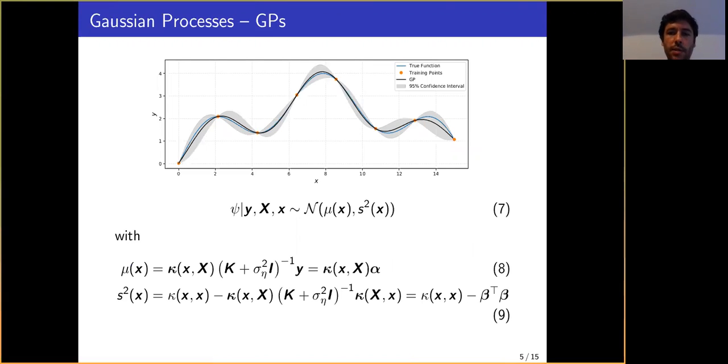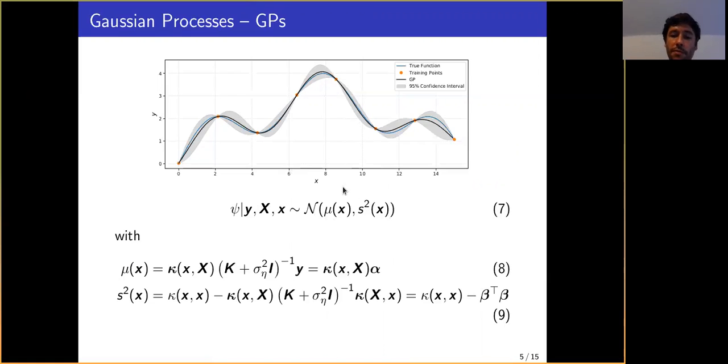Just to summarize Gaussian processes a little bit, assume that we have a training set, which are basically those little balls here, pairs of x's and y's, and we want to interpolate them. We assume that we have a function psi, and we provide a distribution for this function over x. So psi conditioned on our training data, for a new point whose value we want to predict, has a Gaussian distribution. For a given x here, we have a mean value and a covariance.